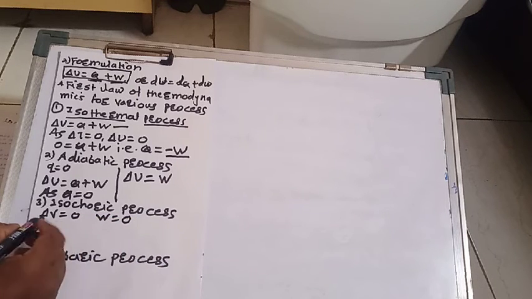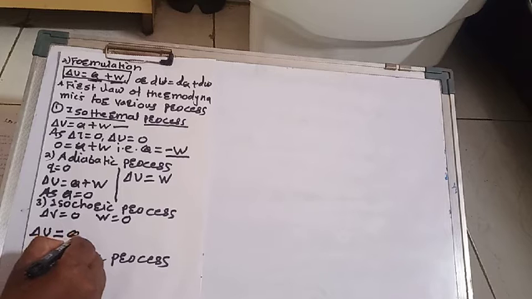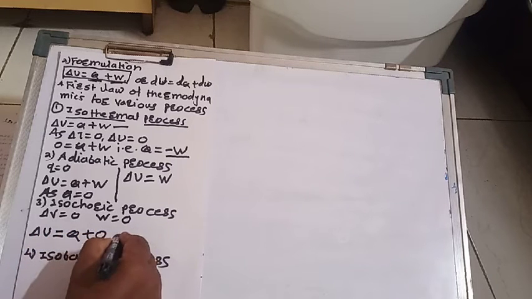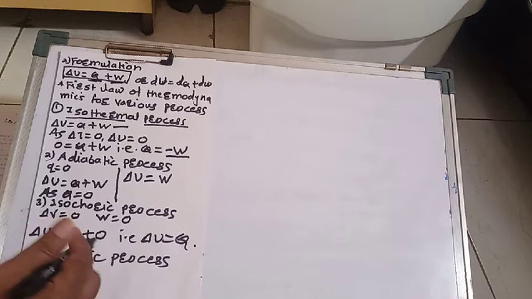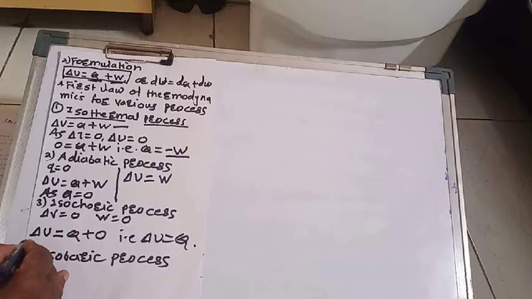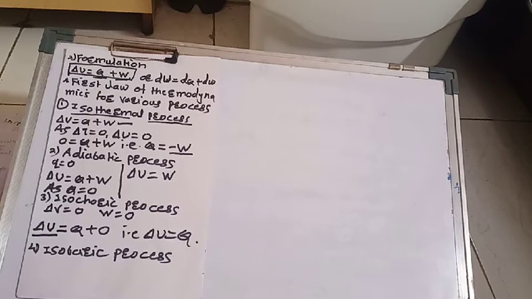In isochoric process, delta V is equal to 0, or we can say that W is equal to 0. If W is equal to 0, then according to first law of thermodynamics, delta U is equal to Q plus 0, that is delta U is equal to Q, and in this case heat absorbed by the system is utilized to change the internal energy.